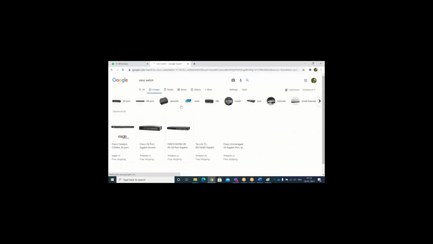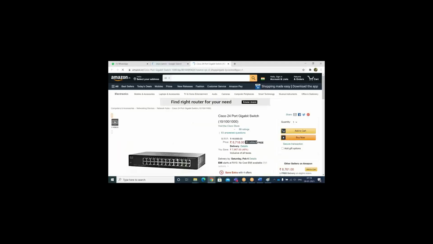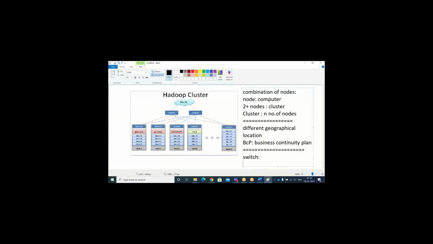These are the switches, the big kind of switches, and with these switches the nodes are connected together and called a cluster.